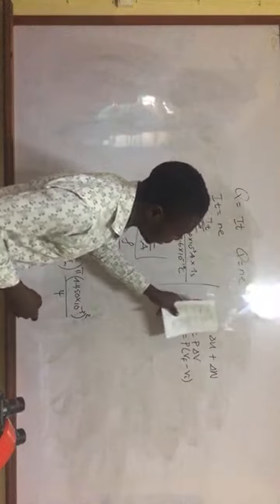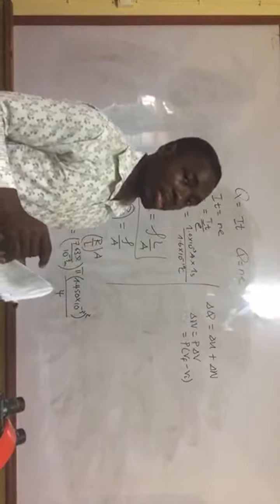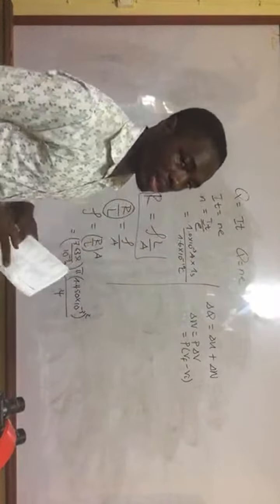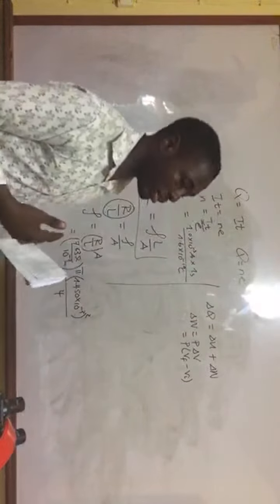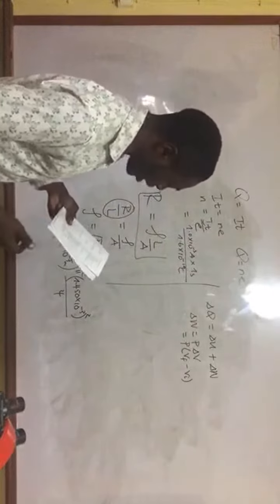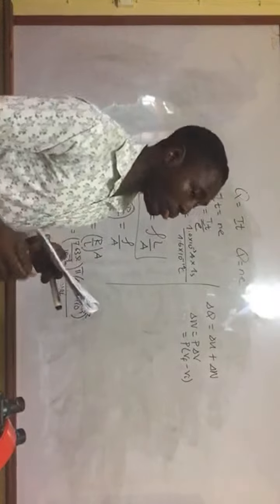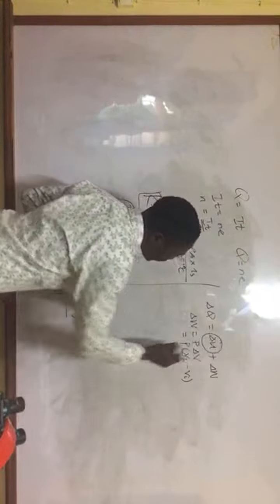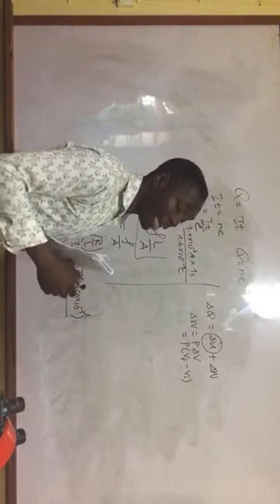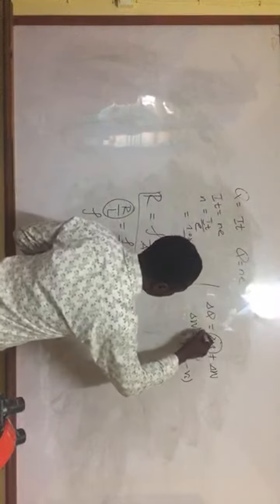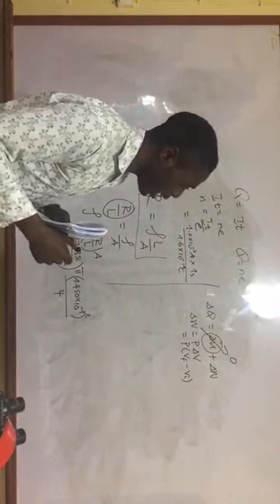But delta U is the change in the internal energy of the system, and delta Q is the amount of heat entering, or the change in the amount of heat that goes into the system or leaves the system. If it's going into the system, it's going to be positive. If it's coming out of the system, it's going to be negative. So here, question 82 says that it expands isothermally. Now, one thing you should know is that delta U depends solely on temperature. So if you expand isothermally, in an isothermal expansion, delta U is going to be 0.